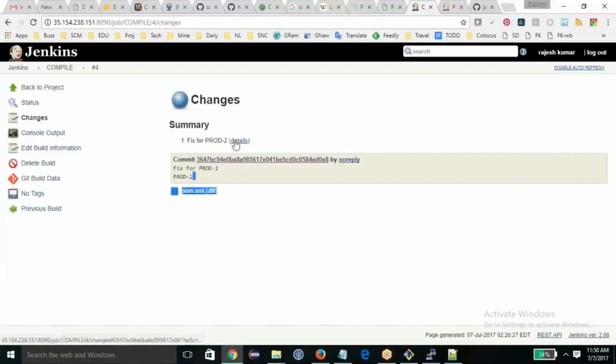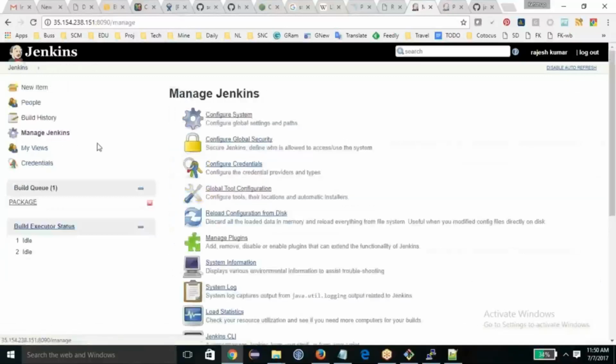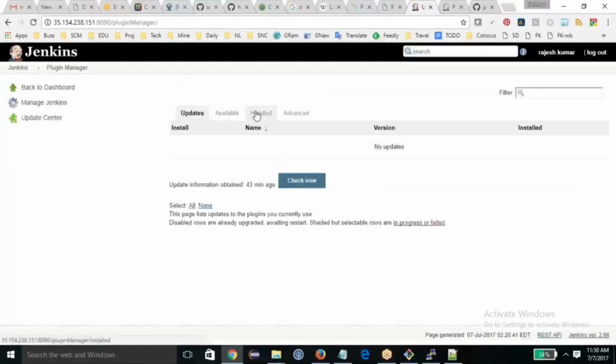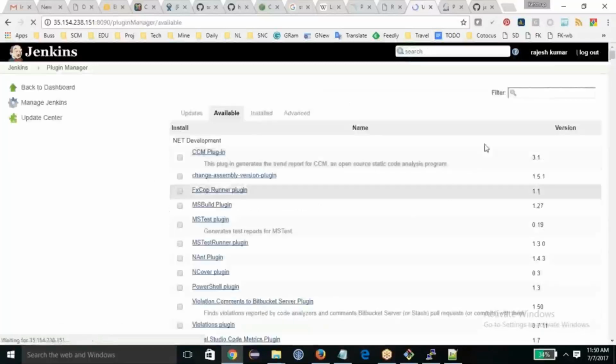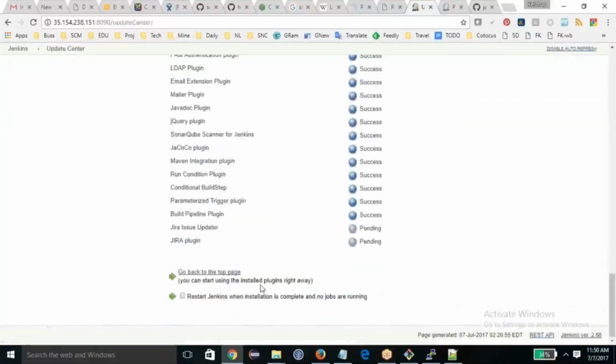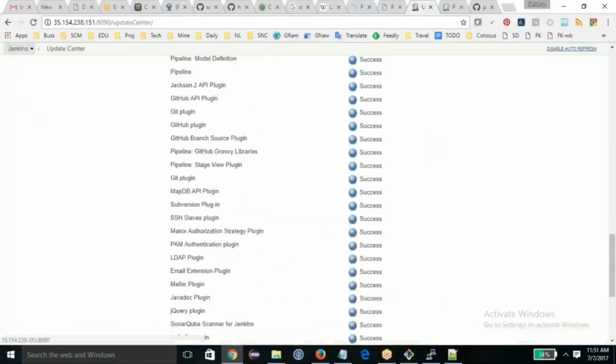Now you want to integrate Jenkins with Jira. Simply go to Manage Jenkins, Manage Plugins, Available, and search for Jira. The Jira issue updater plugin, and install it. There are lots of plugins. You have to do a little bit of reading to decide which one you need. Okay, now I got it here.